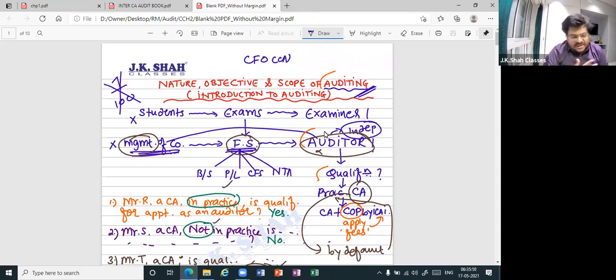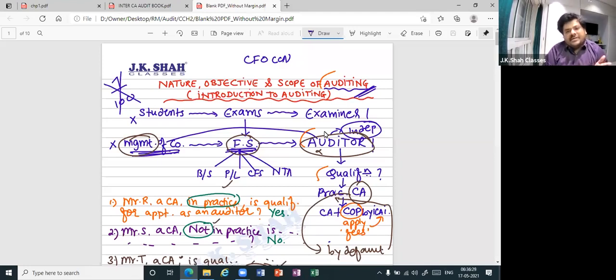Thereafter, I asked you, can anybody become an auditor? No. Is there a qualification? Yes. Can you tell me what is the qualification? Chartered accountant. Thereafter, I told you in detail that chartered accountants are of two types: normal chartered accountants and practicing chartered accountants. Normal chartered accountants have an option: they can work for anybody as an employee, or they can set up their own business. On the other hand, a practicing chartered accountant does whatever a chartered accountant is supposed to do, like filing income tax returns, filing GST returns, compliances, consultancy, and auditing. So if you want to become an auditor, you have to be a practicing CA.